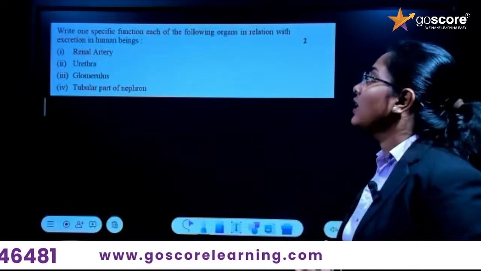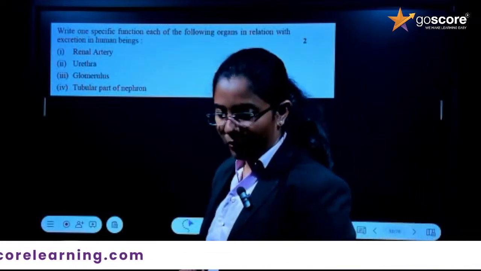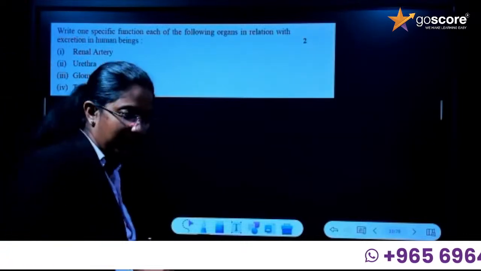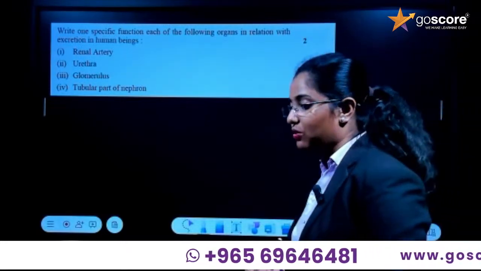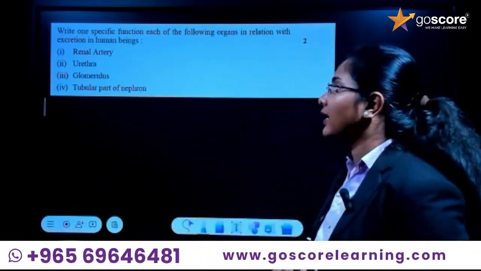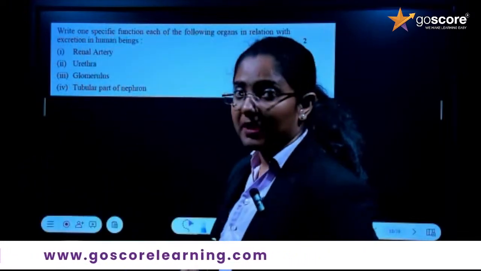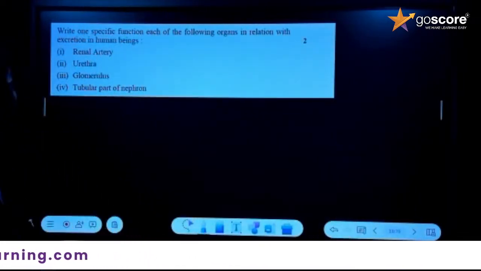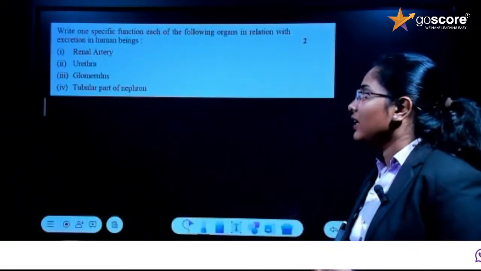What is the one specific function of the renal artery? The renal artery carries blood into the kidney. Next, urethra. What is the role of the urethra? It is the tubular part which takes the urine out of the body. Then glomerulus. The glomerulus is the small capillaries present inside the nephron.